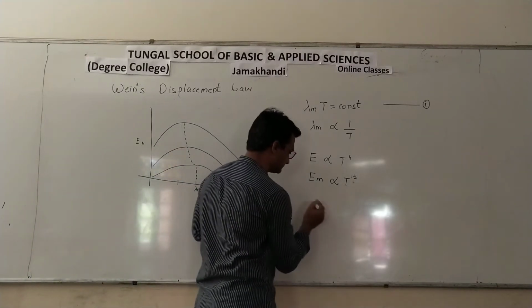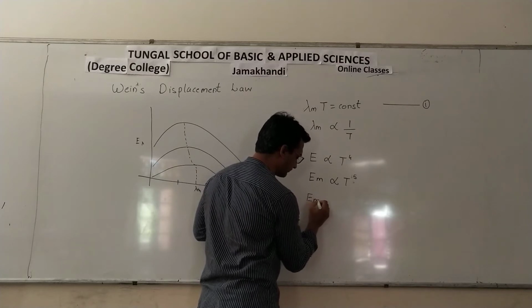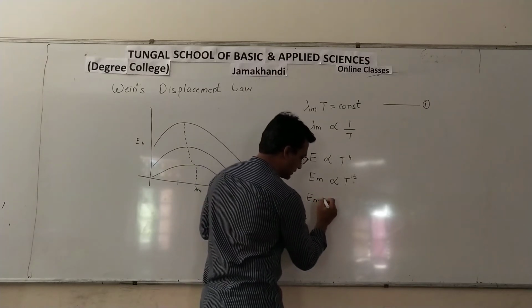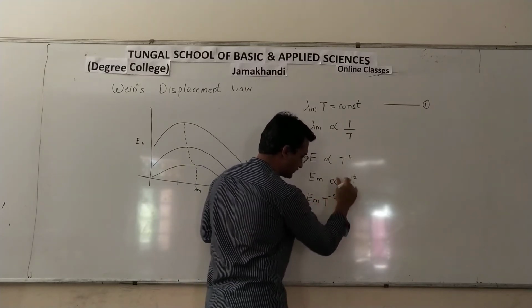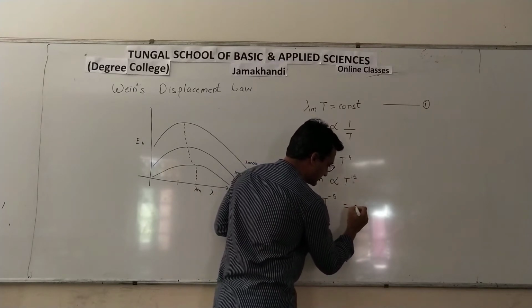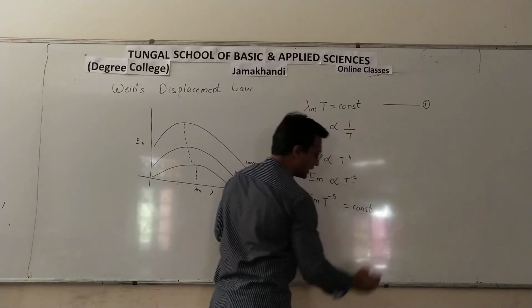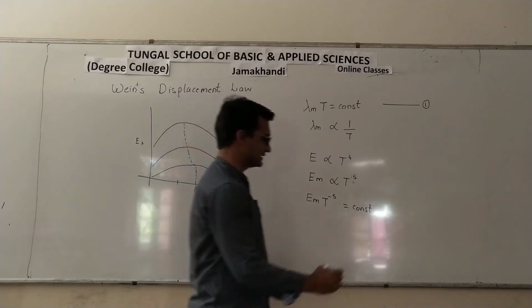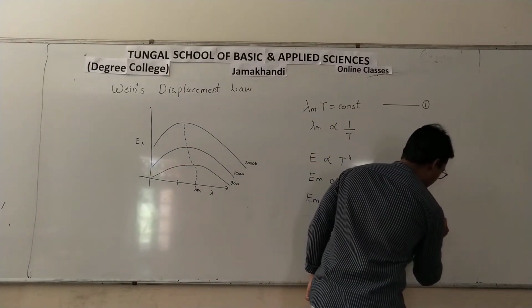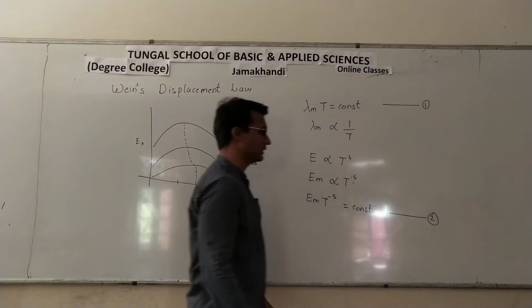So we can write this Em into T raised to minus 5, if I take it on this side, is equal to another constant. Let us say this is equation number 2.